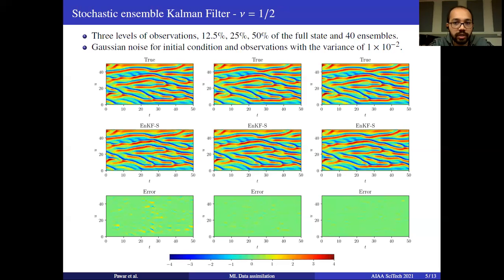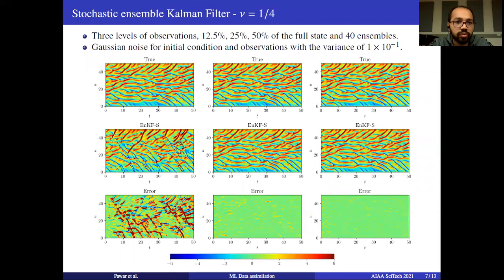The initial condition and the observations are contaminated by adding Gaussian noise. The figure here shows the prediction of the KS equation using the stochastic EnKF. You can see that even when we are observing only 12.5% of the full state, we still get a very accurate prediction. We get similar behavior for the deterministic EnKF also. There is a little discrepancy at the final time step, which is shown on the bottom left plot.